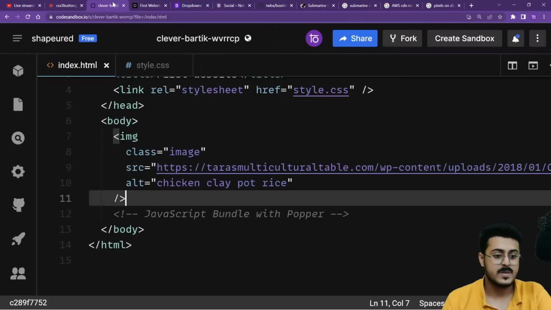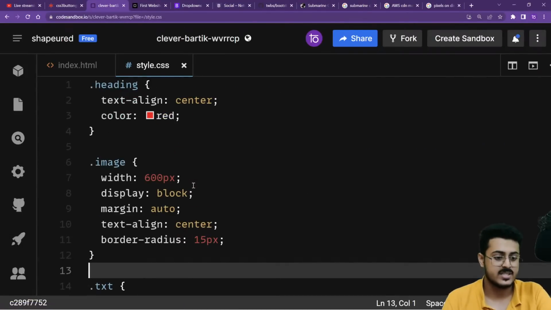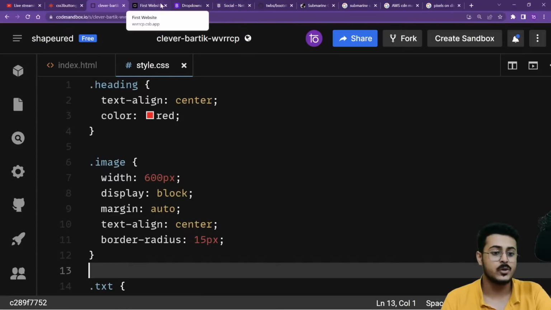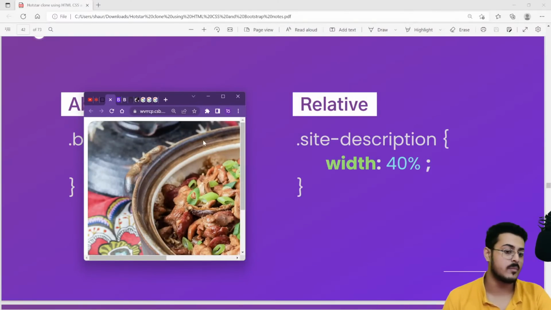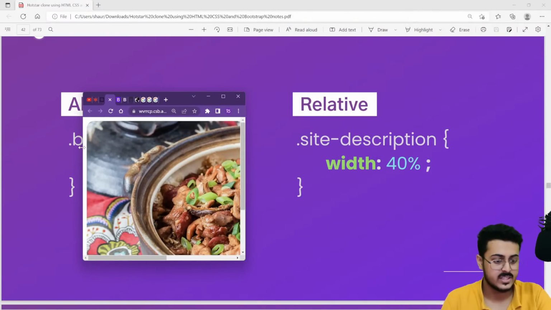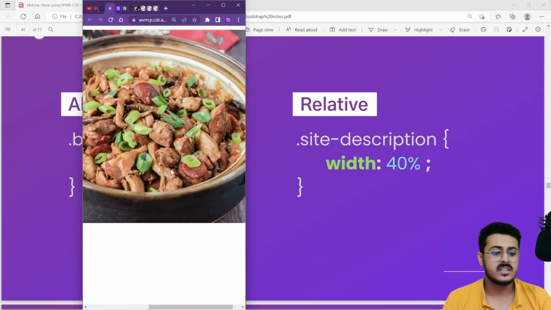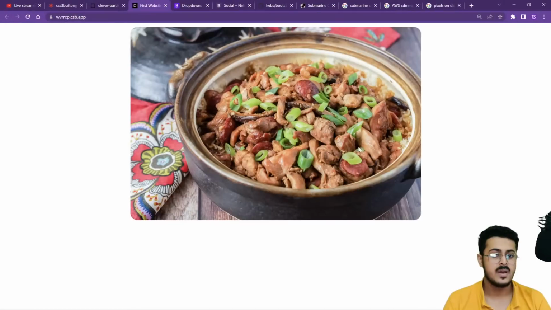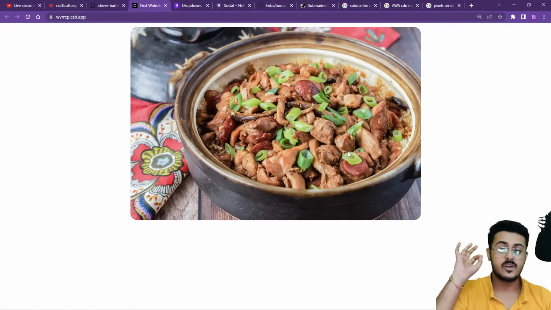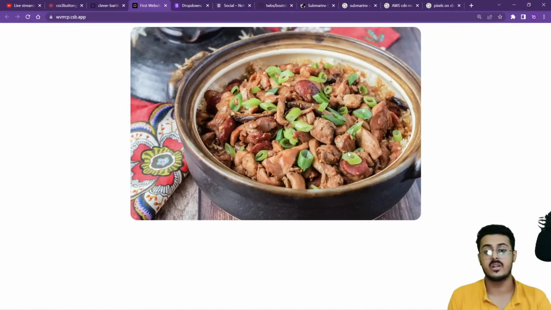Okay, so now if I'm going to style.css inside our image, I'm writing width is 600 pixels. No matter what I do, no matter what the size of my screen is, whether I am watching on my mobile phone, where the screen is really small but elongated, the width of the image is still 600 pixels. If I'm watching it on my laptop, it's still 600 pixels. So it does not depend upon the size of your screen. It will take up 600 pixels itself.